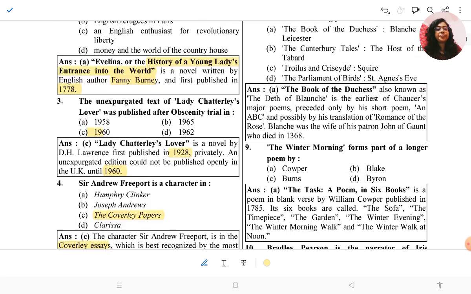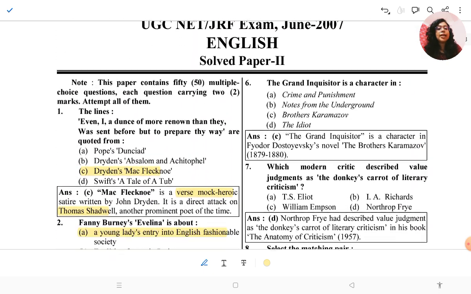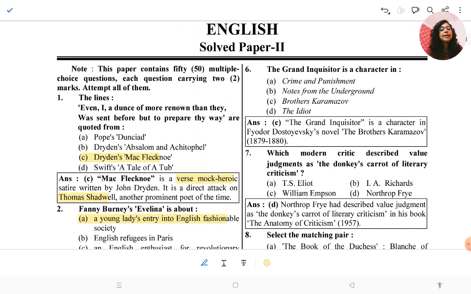Okay. Then the next question: the Grand Inquisitor is a character in Fyodor Dostoevsky's The Brothers Karamazov, which was published from 1879 to 1880.